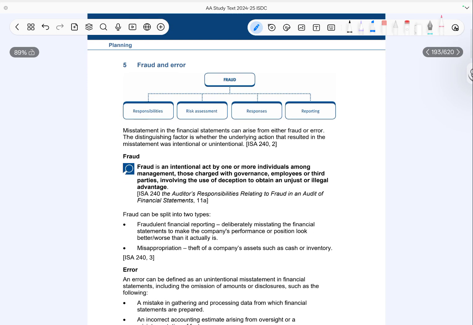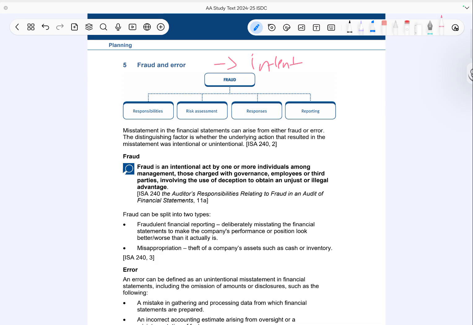Misstatements in financial statements can arise from either fraud or error. The key difference between the two is intent. If the misstatement is intentional, it is fraud. If it is unintentional, it is an error. Now, let's talk about fraud. Fraud is an intentional act involving deception carried out by management, employees, or even third parties to gain an unfair or illegal advantage.